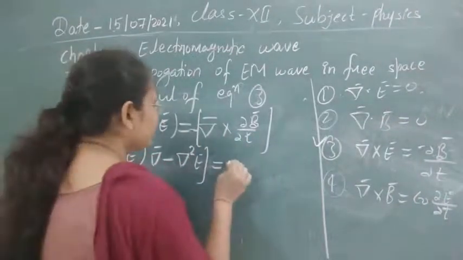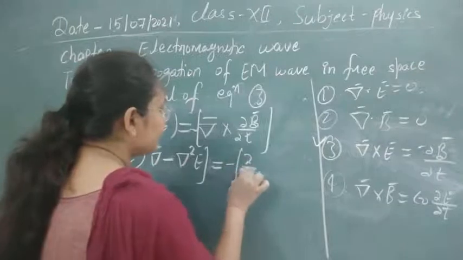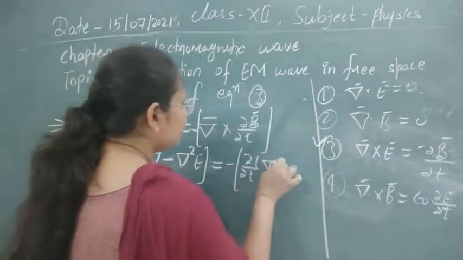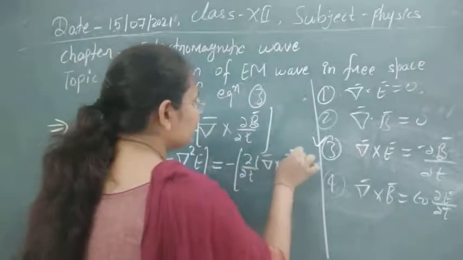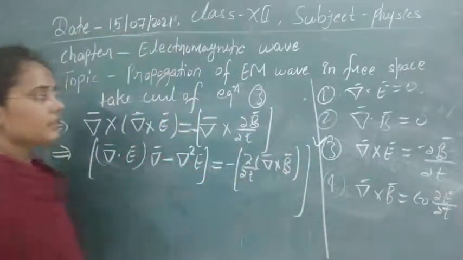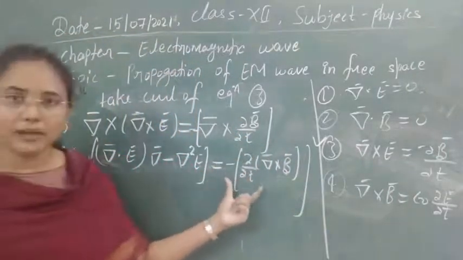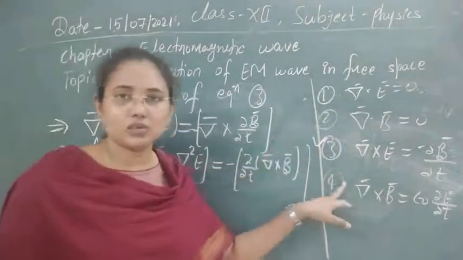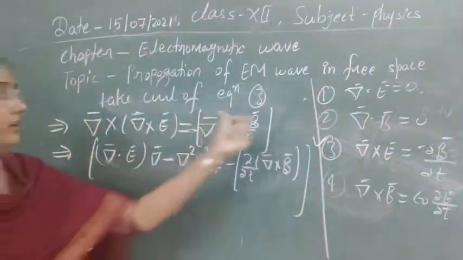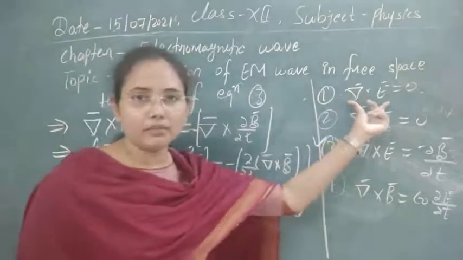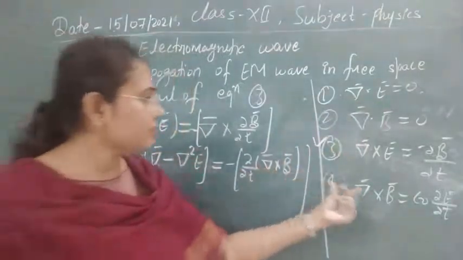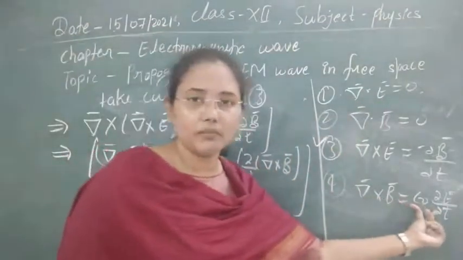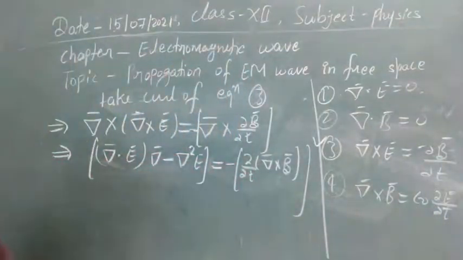So we can write down this equation as derivative T of del cross B. This equation is the same as it is. Now what will be the benefit of this one? Now we can impose all the other equations on this one. Here for del dot E, we can write down the value from the first equation, and for del cross B, we can write down the value from the fourth equation. So let's write down these values now.